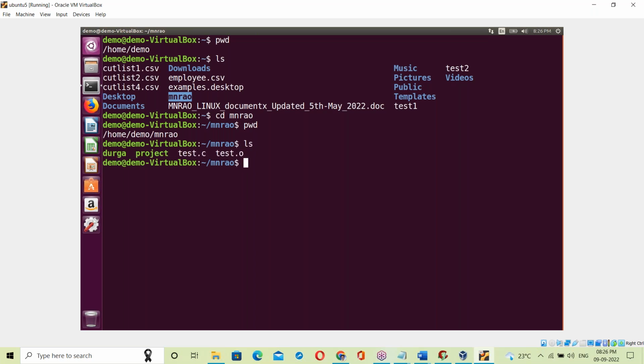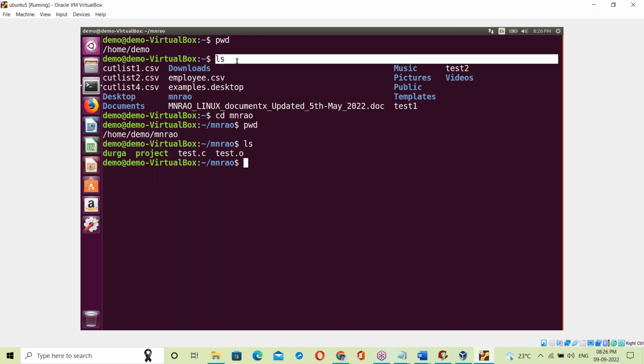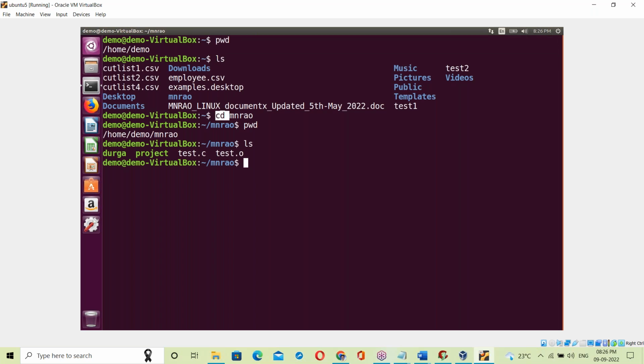Guys, one second. Don't think about the Linux basics. Our topic is about the exe file. In Linux, I'm using some commands: pwd for present working directory, ls for list, cd for change directory. You don't need to worry about Linux basics. Now try to understand the exe file.